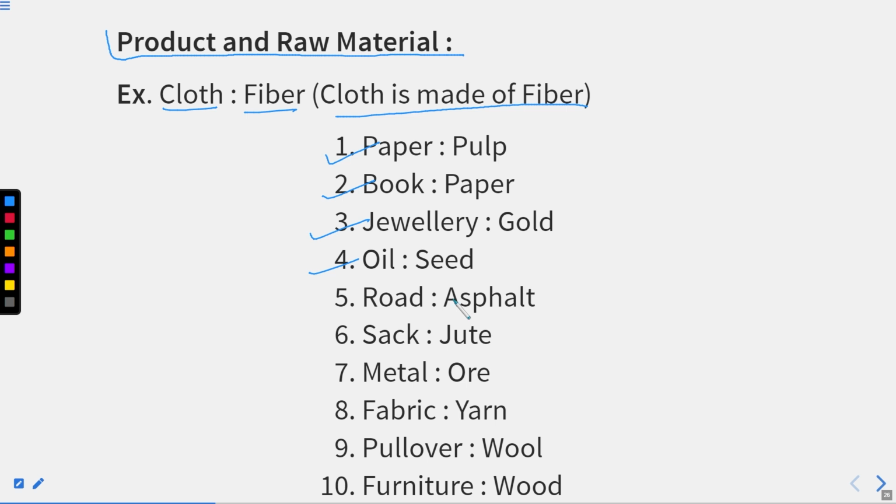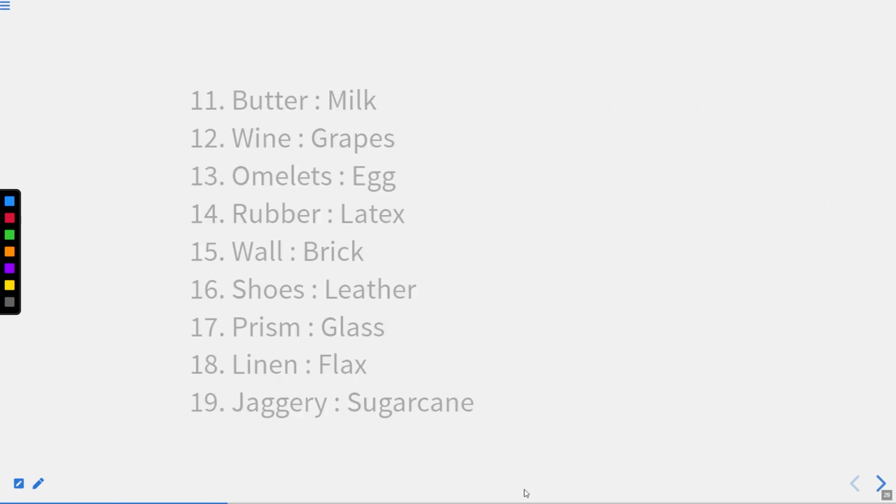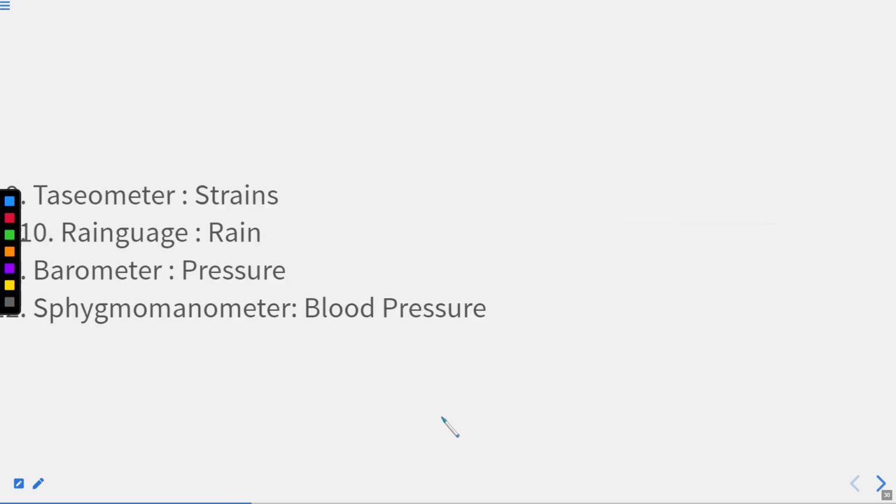We get a road from concrete. Right, mark this. After this, sack, that is jute. Metal from their ore, like iron ore. Fabrics from yarn. Pullover, that is wool. Furniture, that is from wood. I hope this part is clear.